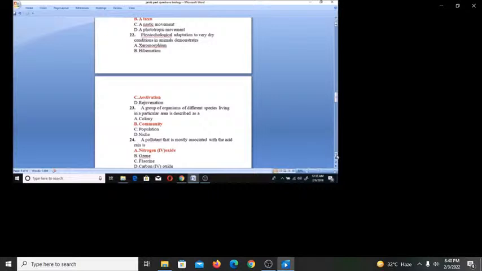31. Mineral salts can be absorbed into the roots by A, osmosis only, B, osmosis and diffusion, C, diffusion and active transport, D, imbibition only. So we obtain mineral salts through the roots by diffusion and active transport. 32.